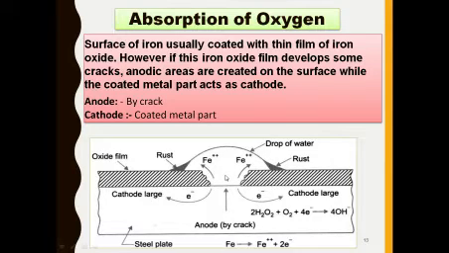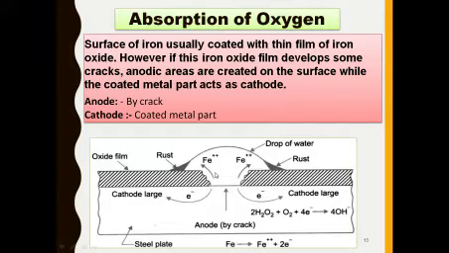This is the iron metal, which is generally coated with a metal oxide layer. If that metal oxide layer breaks, then that broken or crack area acts as the anode, and the part other than the crack area acts as the cathodic area.